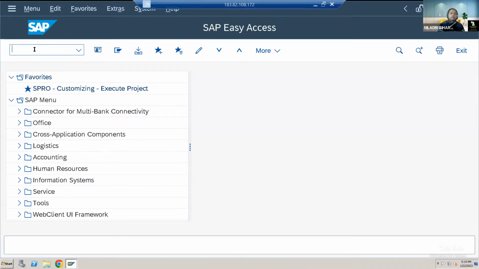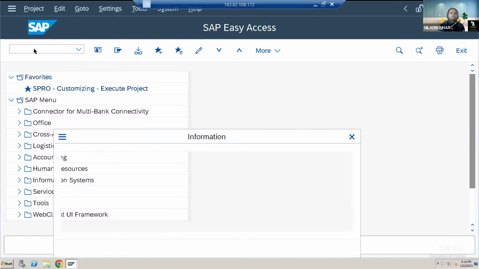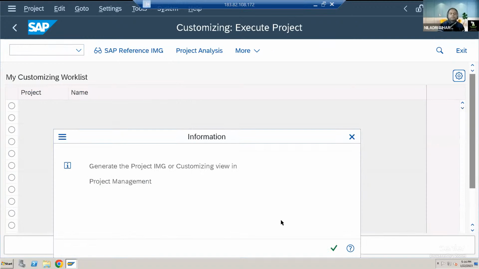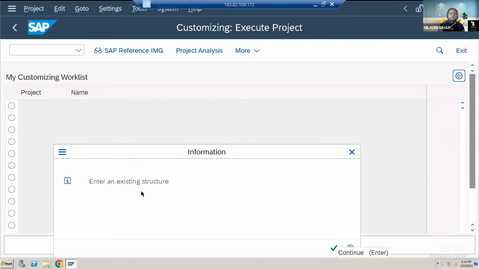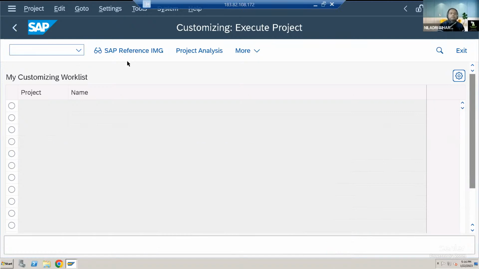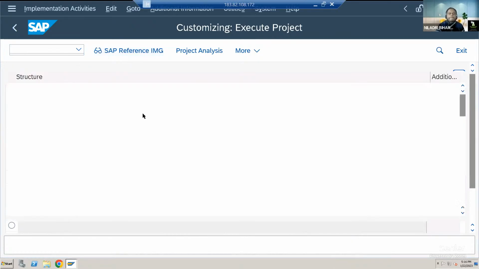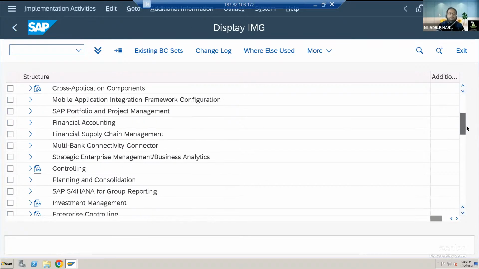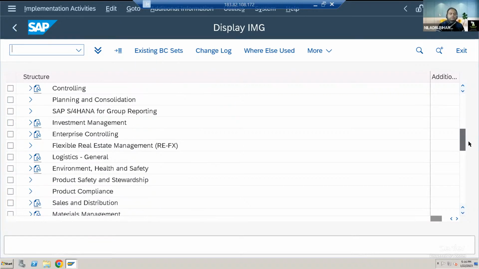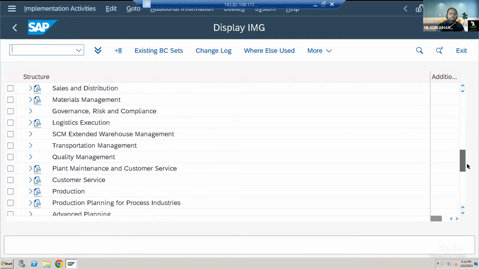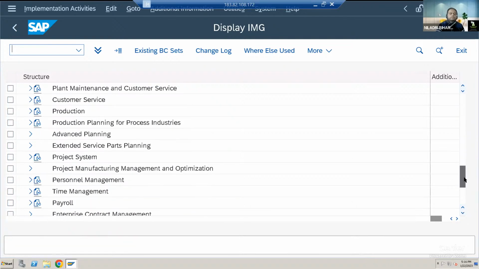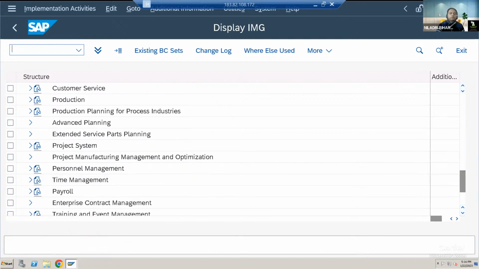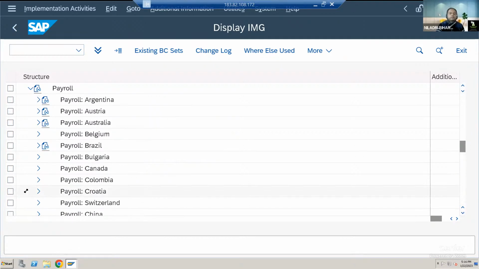This is our favorite SAP screen, and we will go to SPRO. This is the SAP Reference IMG. And typically we will go to the payroll part as usual. We do have payroll below the time management module, and inside that, we will go to payroll Switzerland.